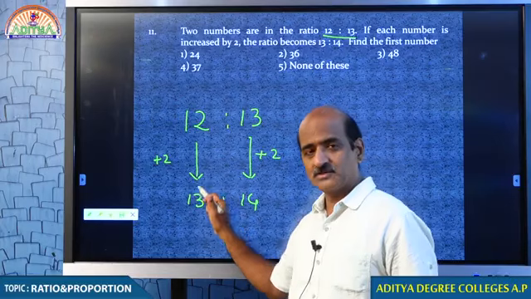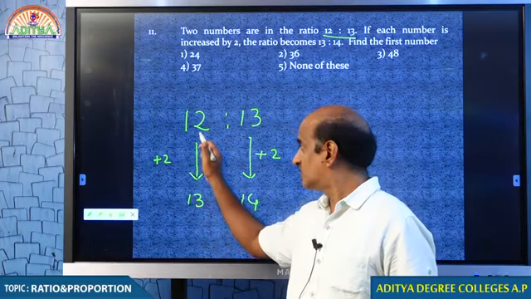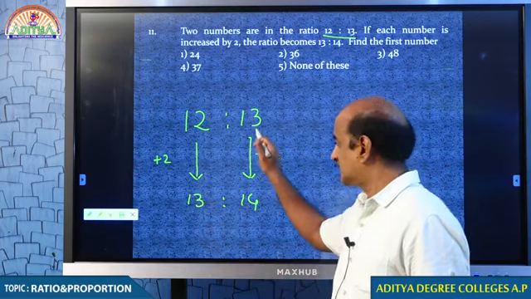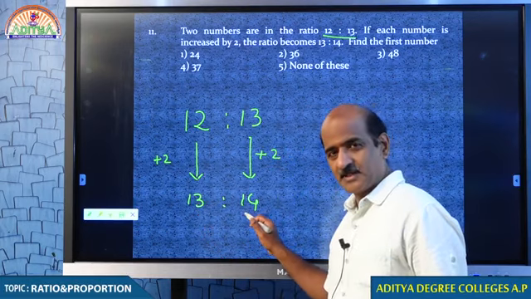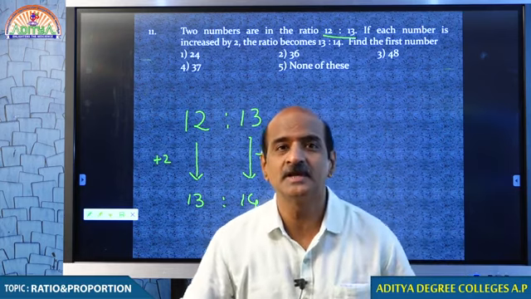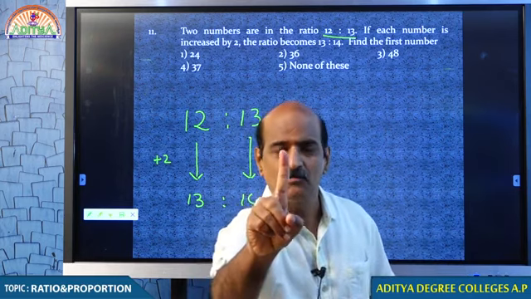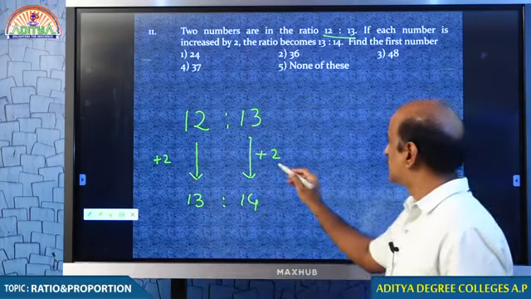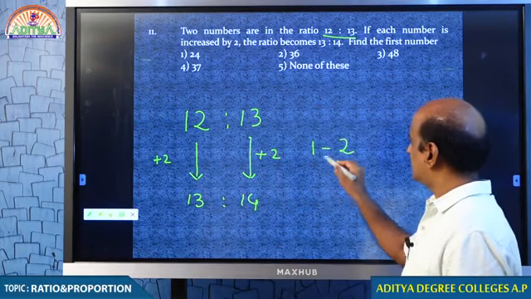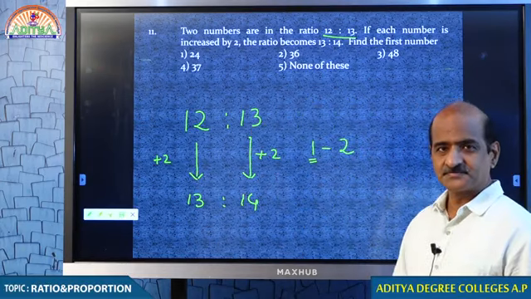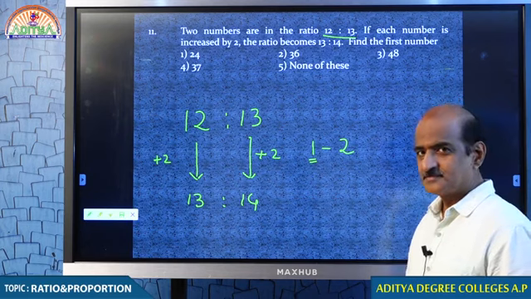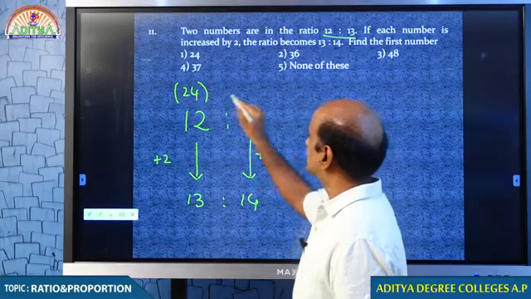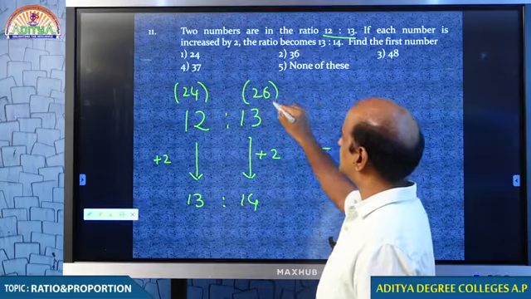How many parts does it improve? 1 part. 12 becomes 13, the number increased by 1 part. 13 becomes 14, the number increased by 1 part. It increases 1 part by adding 2. Therefore, in this question every 1 part is 2. Therefore, first number 12 into 2 is 24, second number 13 into 2 is 26.